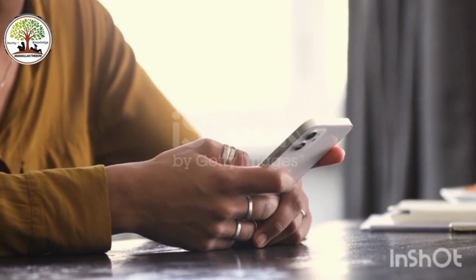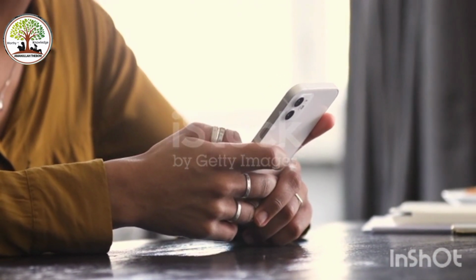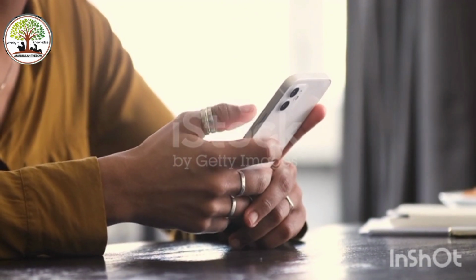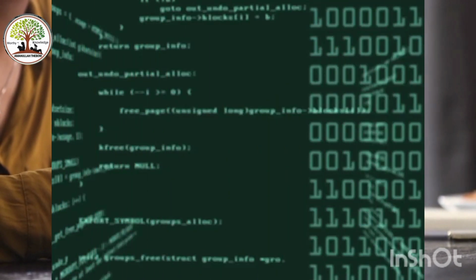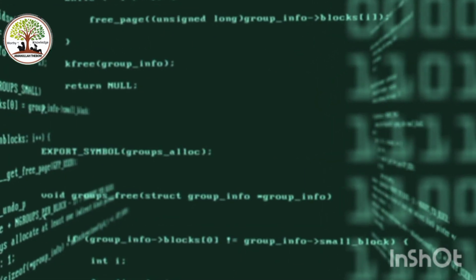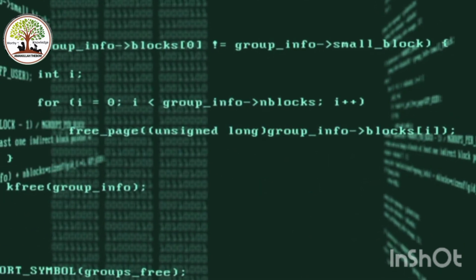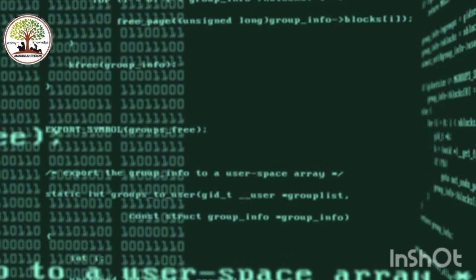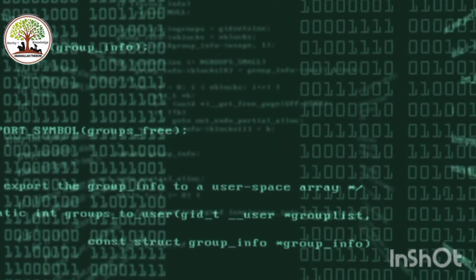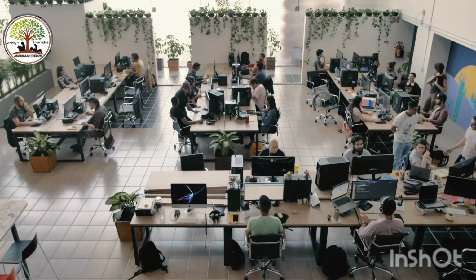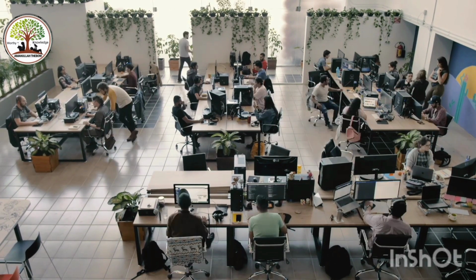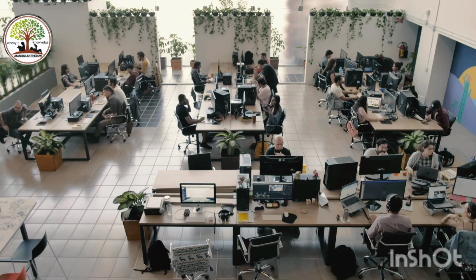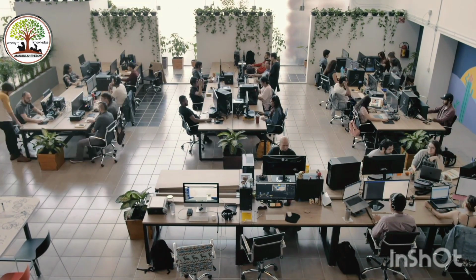Number three, practice regularly. Programming requires practice, so try to code regularly. Start with simple exercises and gradually work your way up to more complex projects. Repetition and hands-on experience will help you improve your skills. Number four, join coding communities. Engage with online coding communities and forums, where you can ask questions, seek advice, and share your knowledge. Participation in discussion and collaboration with others can enhance your language expertise.